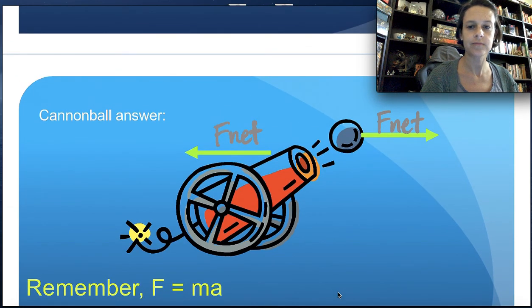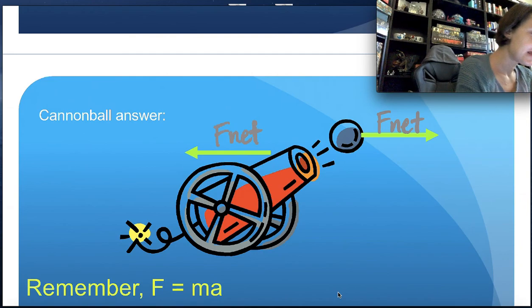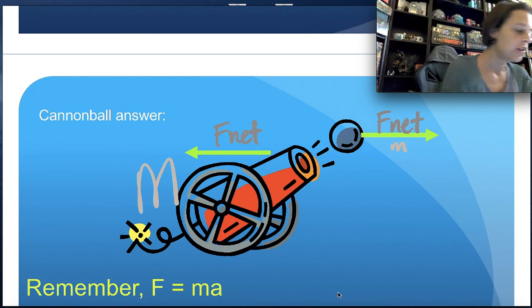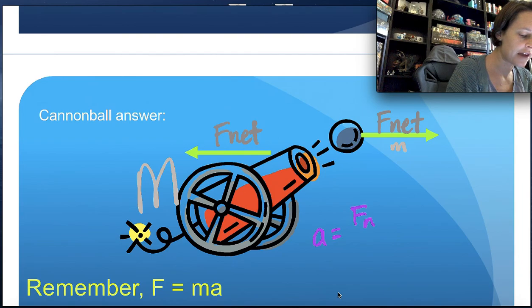However, the cannon has a really big mass and the cannonball has a little bitty mass. So let's remember our old equation, a equals F net over m.